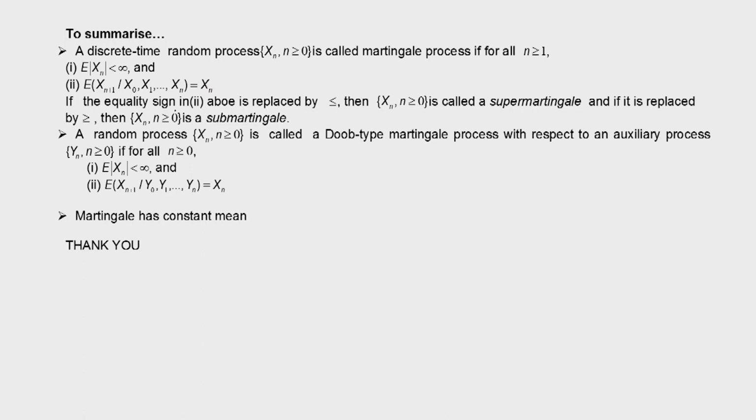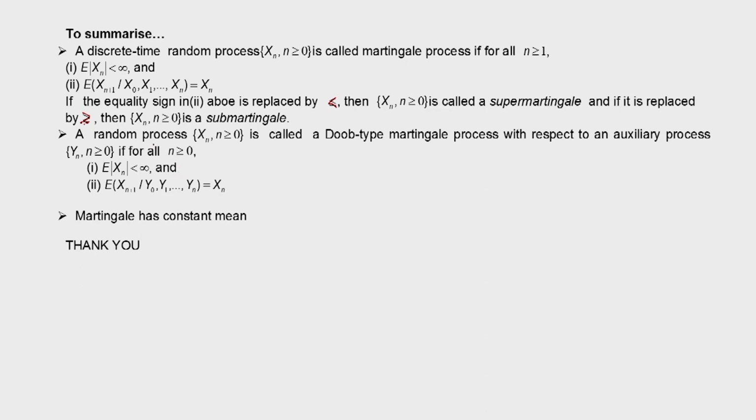If the equality sign in this expression is replaced by a less than or equal inequality, then xn is called a supermartingale, and if it is replaced by a greater than or equal inequality, it is called a submartingale. So we know the definitions of supermartingale and submartingale as well.